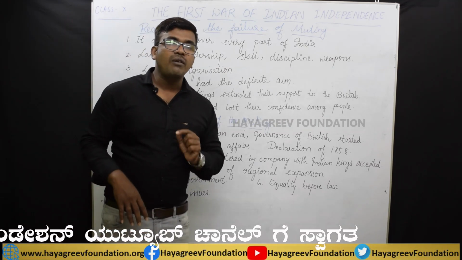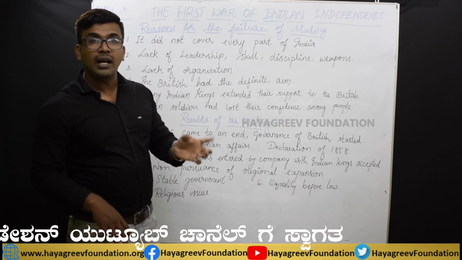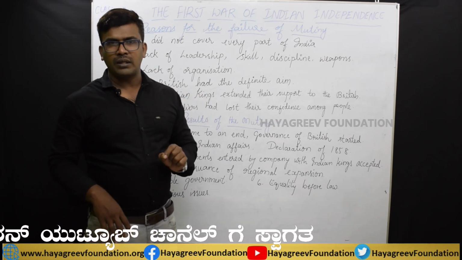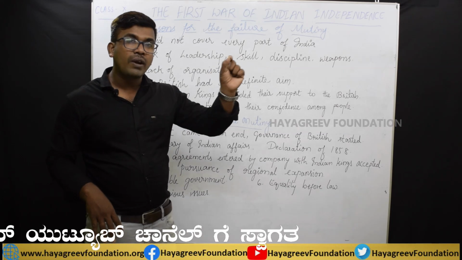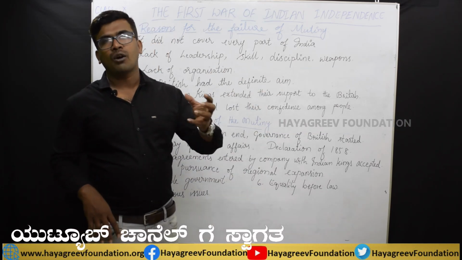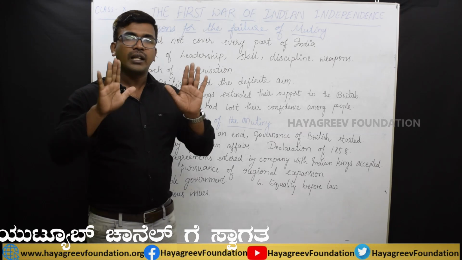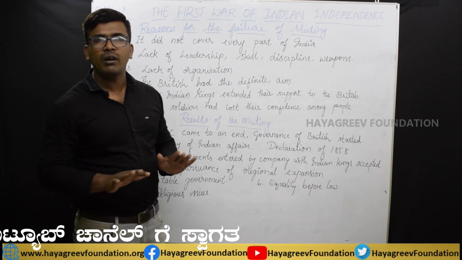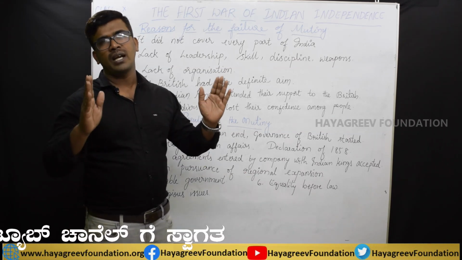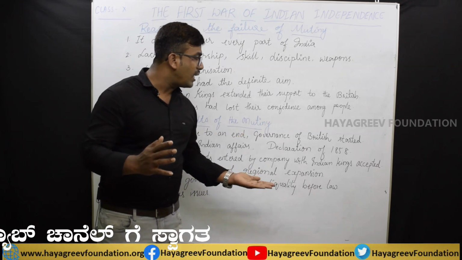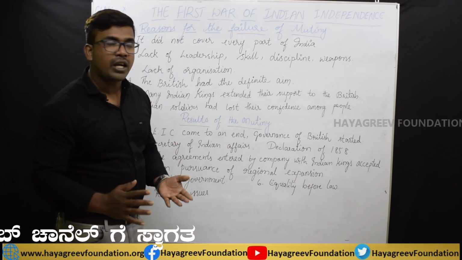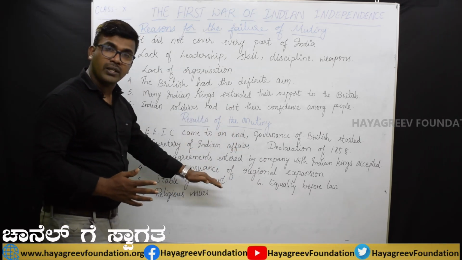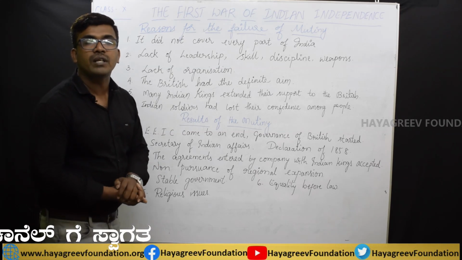Behind that, religious matters also were there, as many British officers interfered into the religious matters of Indians. So this enraged the common people against the British. That's why they promised that from here onwards we are not going to interfere into the religious matters of the Indians. Thus the Queen of England made a declaration in the year 1858. So these are the consequences, or the effects, or the impact of the 1857 revolt.